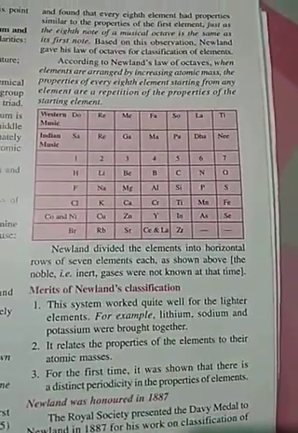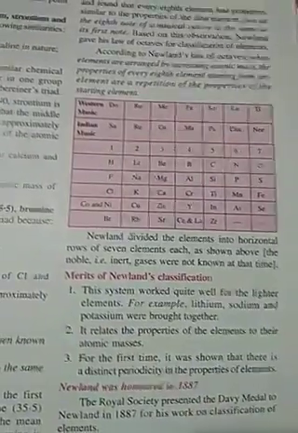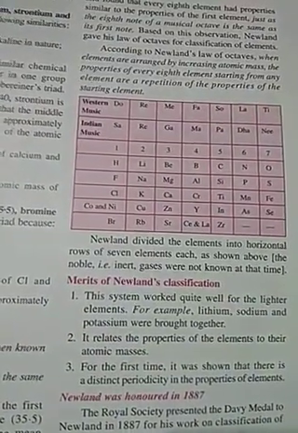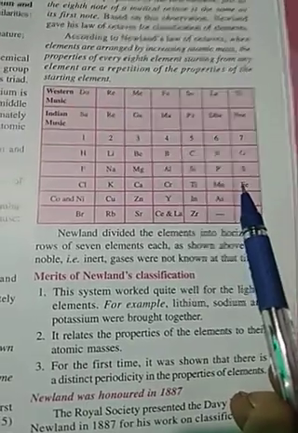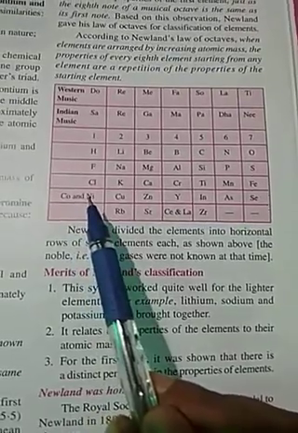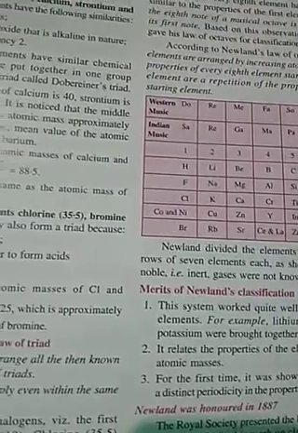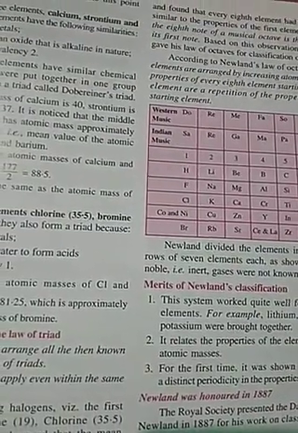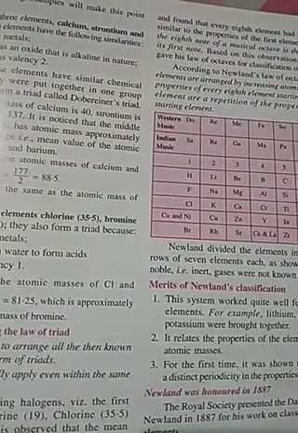Another point: what are magnetic substances? Cobalt, iron and nickel are magnetic substances; they get attracted towards a magnet. Here is your iron, in another slot, while cobalt and nickel are in another. Though iron, cobalt and nickel all have the same property of attraction towards a magnet, they were kept in two places.